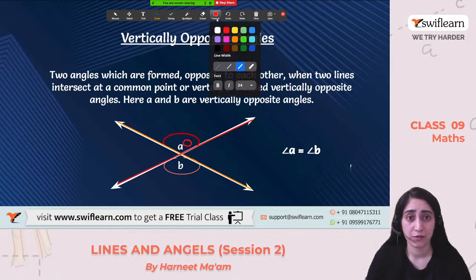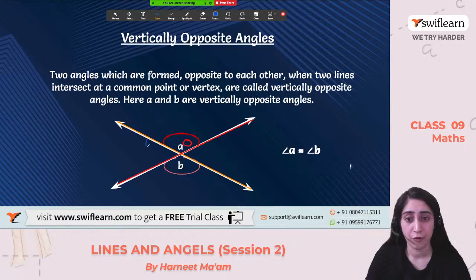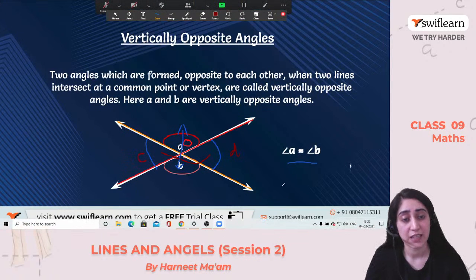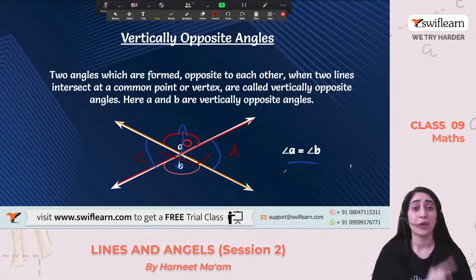First of all, let's study that. We are making 4 angles. One angle is here, one angle is also here, right? So we're making 4 angles. If I say these 2 angles, they are vertically opposite. Similarly, we say that this angle and this angle, angle A and angle B, are equal. On the same terms, these 2 are also vertically opposite. If I name them D and C, then C and D are also vertically opposite. In this case, we can also say that angle C is equal to angle D.